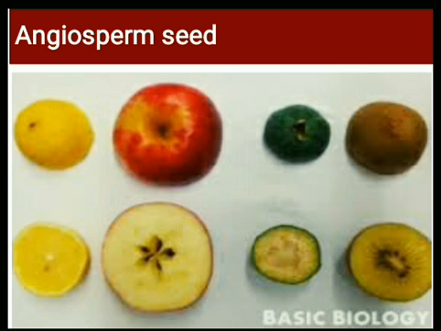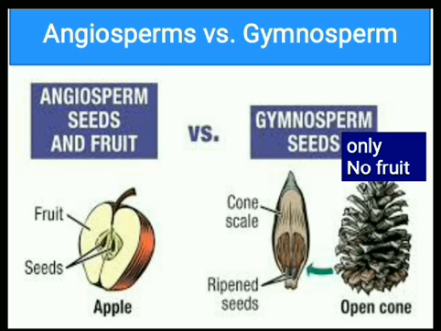Here are some examples of the fruit. Inside of the fruit seeds are present. You are watching. So this is the comparison of the seed in case of angiospermic and gymnospermic plant.